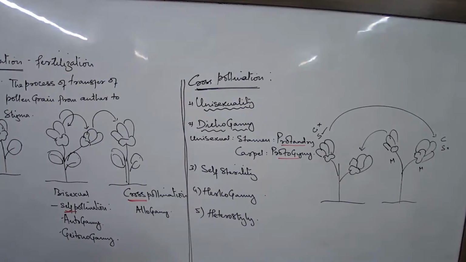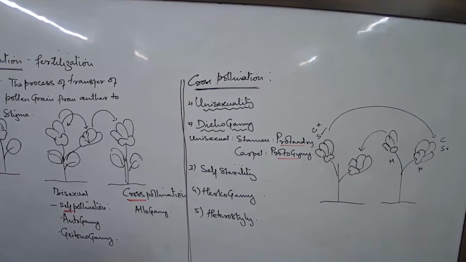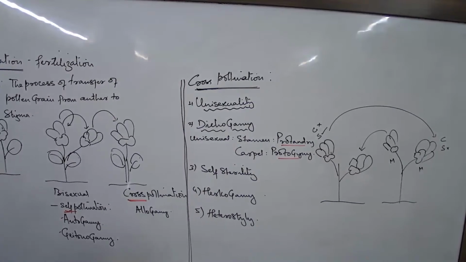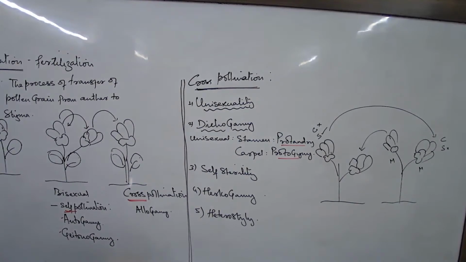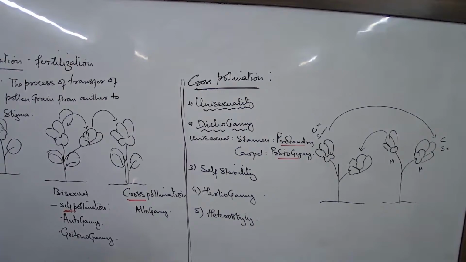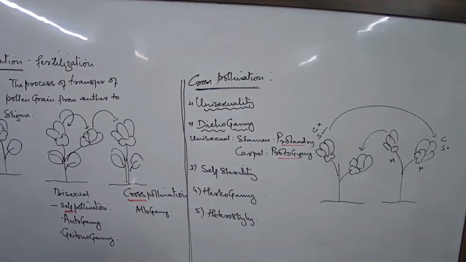For homogamy, you can write wheat and rice. Salvia is dichogamy. Salvia is always dichogamy. Right, wheat and rice for the time being.